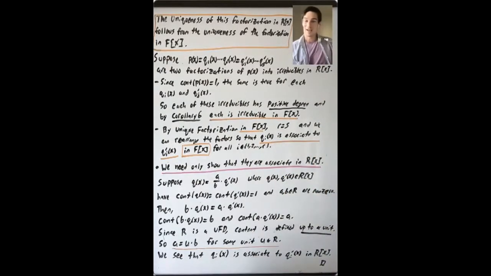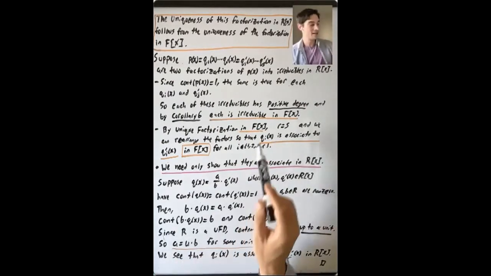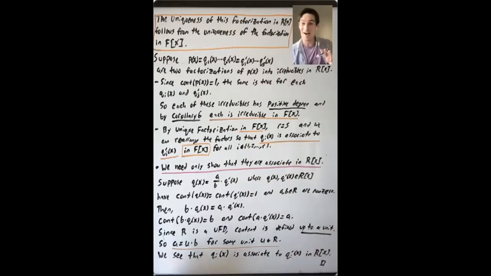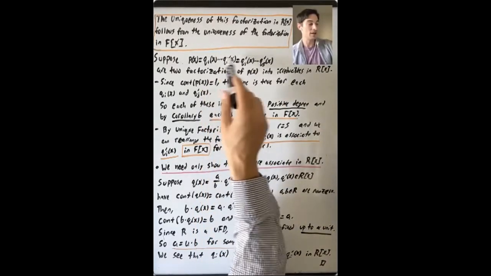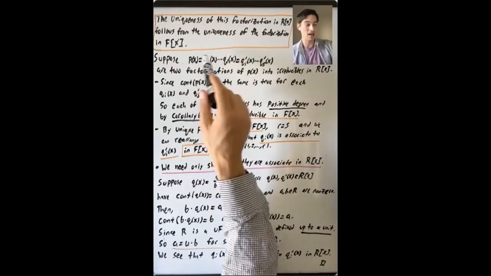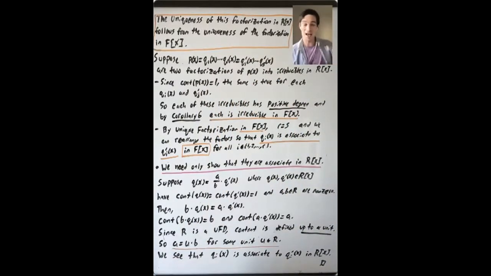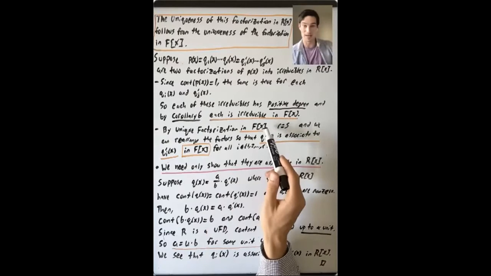And now by corollary 6, if you have a polynomial in R bracket X and the GCD of the coefficients is 1, it's irreducible in R bracket X if and only if it's irreducible in F bracket X. So that means that each one of these is irreducible in F bracket X. And now we're in good shape, because now we have two different factorizations of P of X into products of irreducibles in F bracket X, and F bracket X is a unique factorization domain.